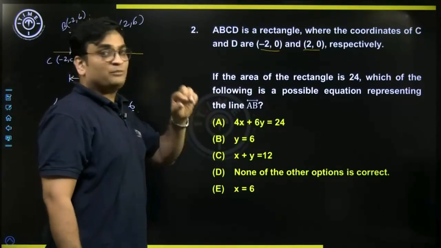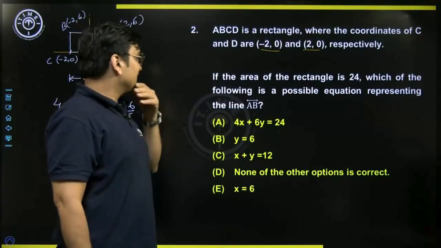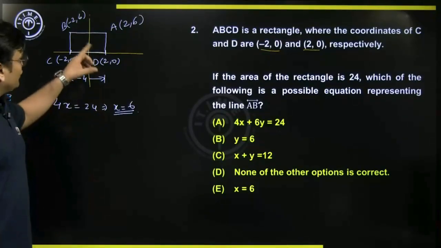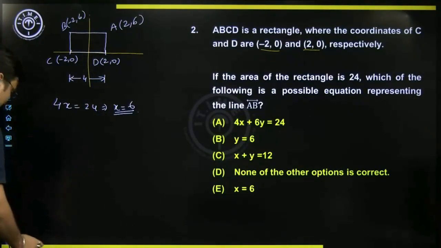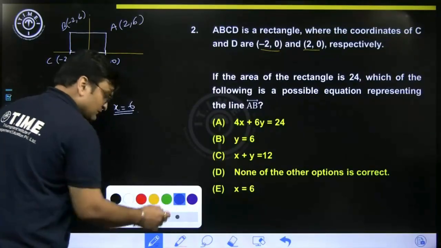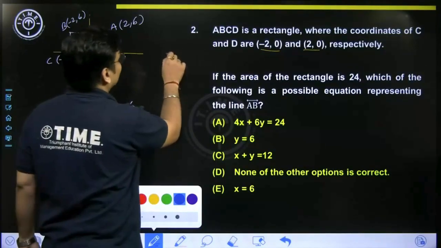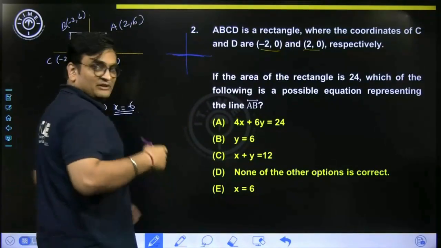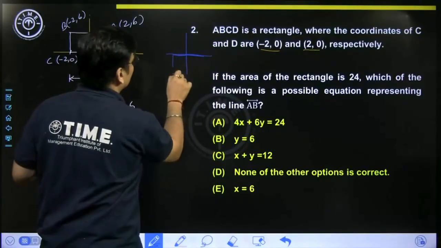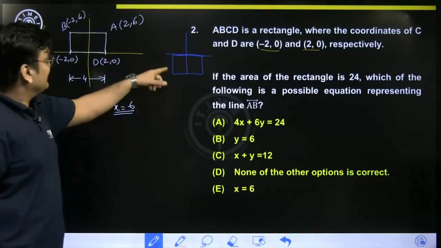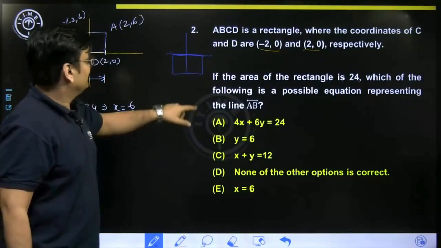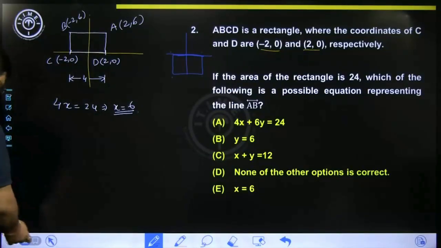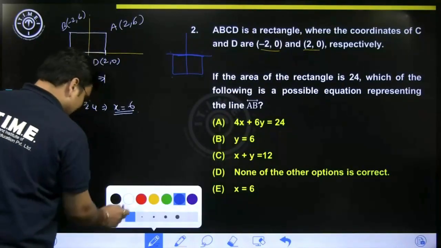Which of the following is a possible equation representing the line AB? See, why is he saying possible equation? Let's try to understand that. Because we have drawn the rectangle like this, there could be one more possibility here. So this is your x-axis, y-axis, the rectangle is like this. Now instead of going above the x-axis, we could also go below the x-axis. So the rectangle could also be like this, C, D, A and B. So that is why he is saying possible equation. I hope this point is clear.